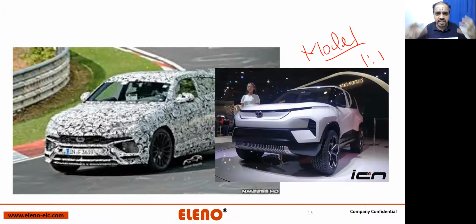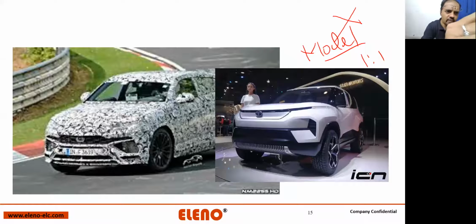Okay. So what is a digital twin? Digital twin is never a model. I'm making some statements which are extremely important for you to progress, so write them down if you feel they are really important. What is a model? A model can work, may work, may not work. A model can be 1:1, may not be 1:1. A digital twin can never be a model.